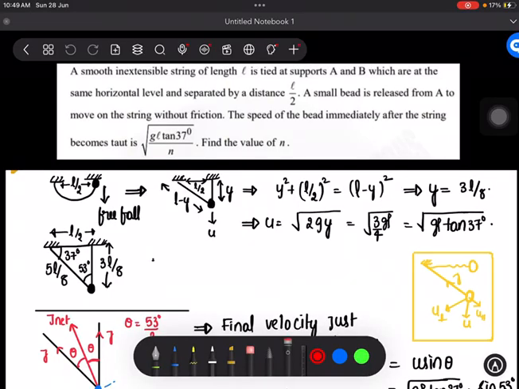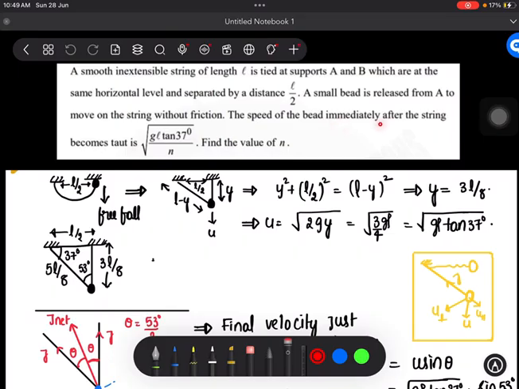Hello everyone. Here I want to discuss a question on impulsive tensions. The question reads like this. There is a smooth inextensible string of length L tied to the supports A and B, which are at the same horizontal level and separated by a distance of L by 2. A small bead is released from A to move on it without any friction.